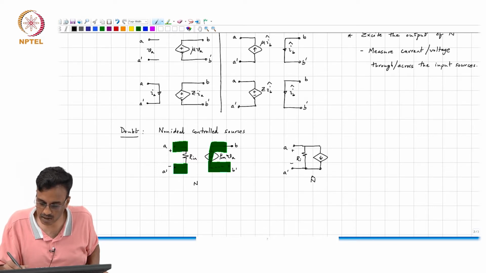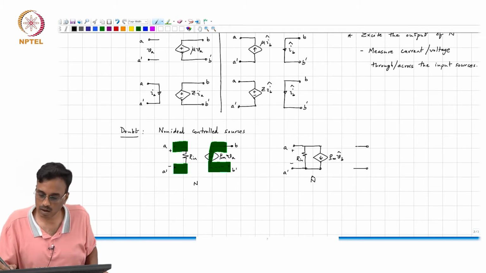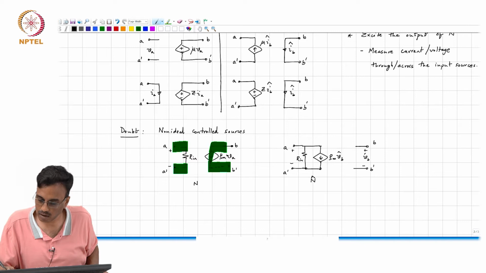So this will be Rn, this will be Gm times Vb hat, and this will be Vb.